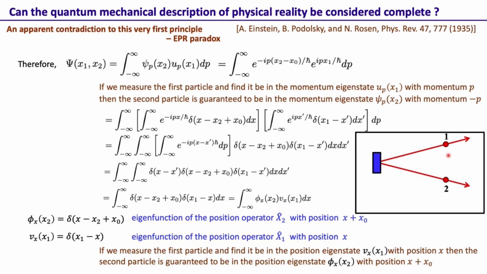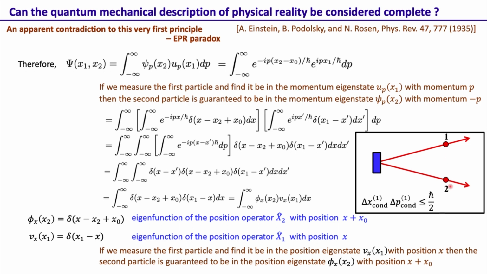In other words, once we make the measurement of the momentum here, p, then the momentum of the second particle is fixed. But if we decide to make a position measurement, then the position of the second particle is fixed. So what we have here is the conditional position uncertainty on the second particle based on the measurement already done on the first, times the conditional momentum uncertainty of the second particle based on the measurement already done on the first particle.